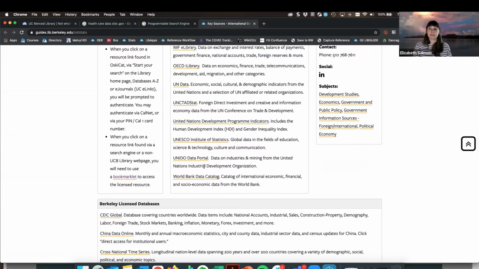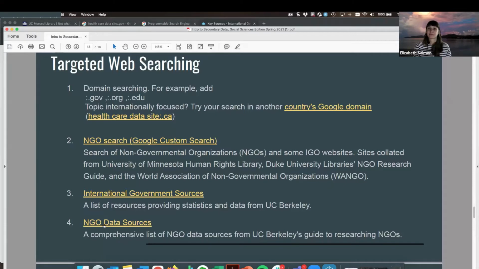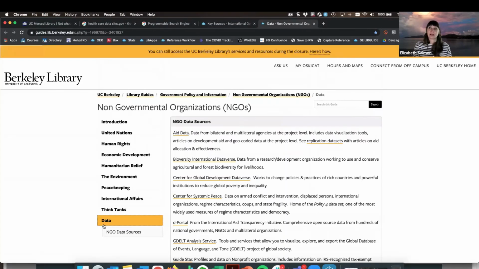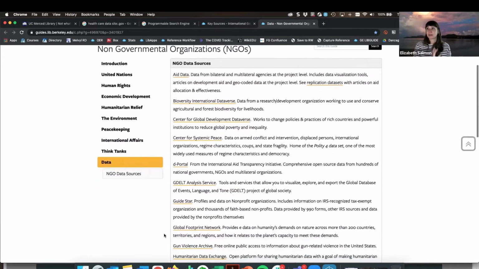There are a lot of different data portals here. We also are provided by UC Berkeley a list of NGO organizations. These are really great places to start out, read the descriptions and see if they align with your research interests as well.